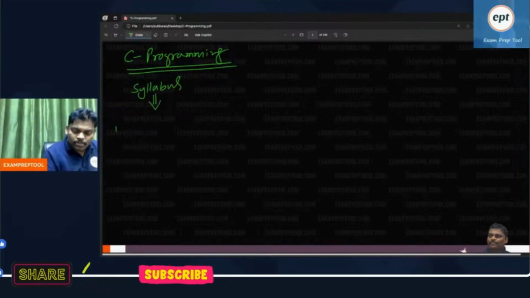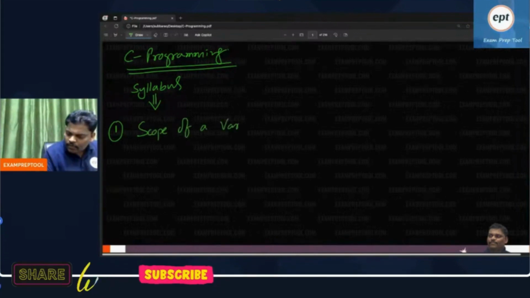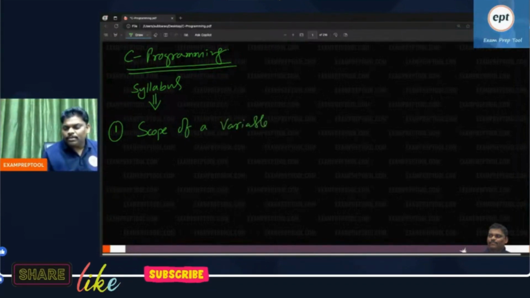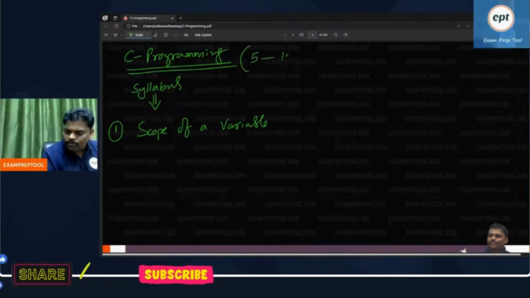The first topic which I am going to discuss is scope of a variable. If you are lucky in the GATE examination, from C programming, 5 programs will come. Every program, maybe some 1 mark, maybe some 2 mark. If you are lucky, 10 marks will come. If you are unlucky, 5 marks will come. I am writing here, you may get approximately 5 to 10 marks.